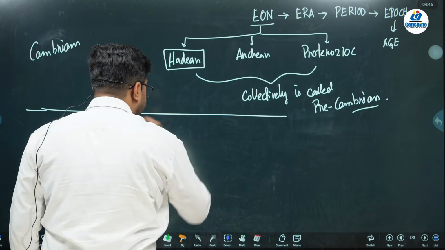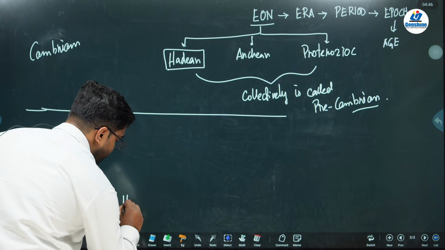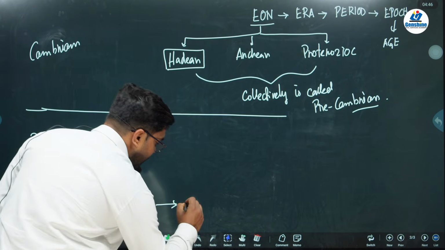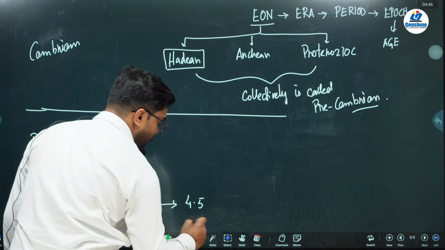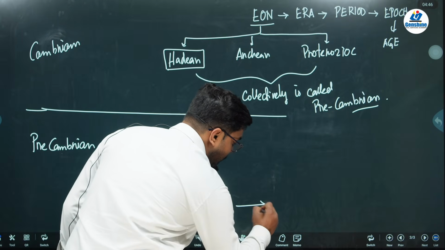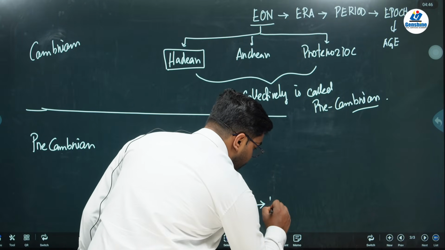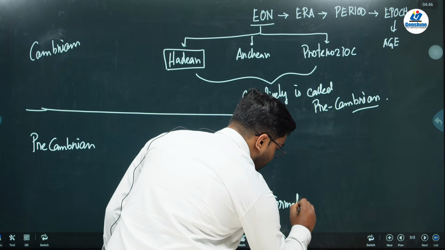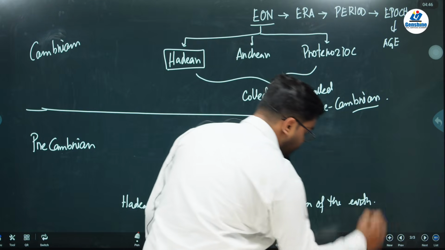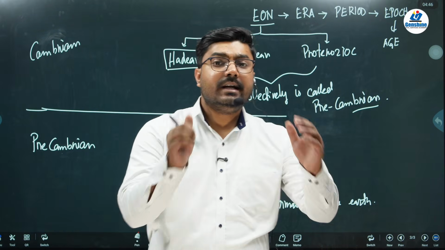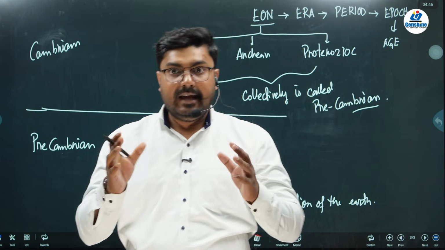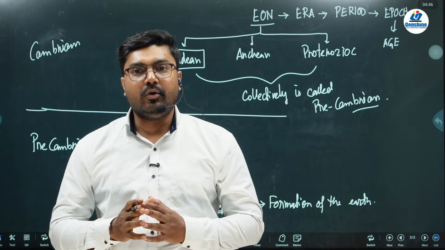If you talk about Hadean, this is a time period of around 4.5 billion years ago. What happened during this time? It was the time when there was formation of the earth. During this time period of Hadean, the earth took its present day position after the Big Bang theory.